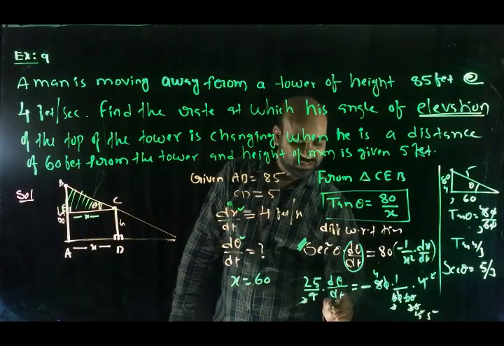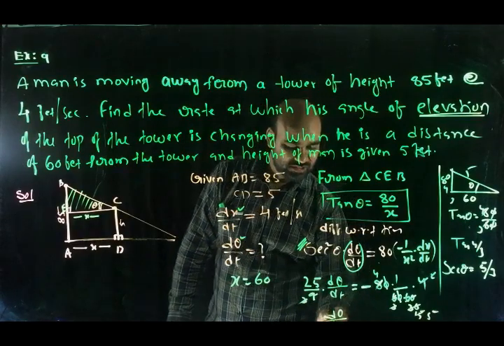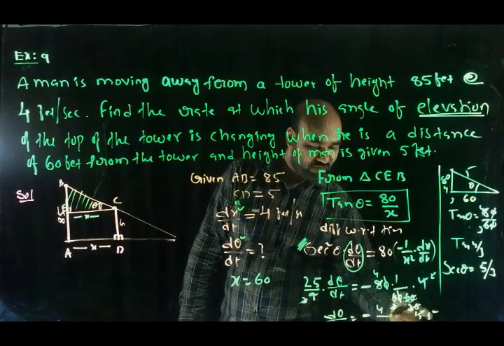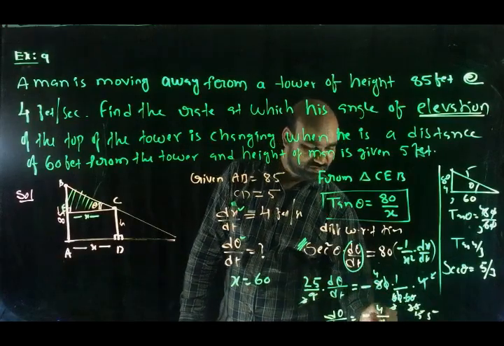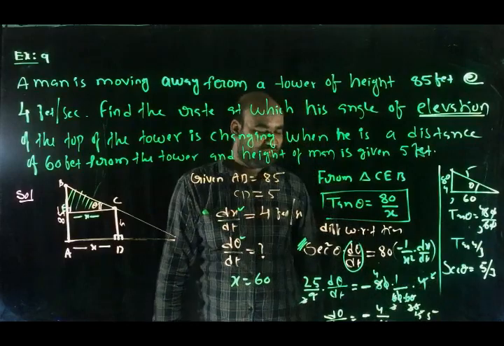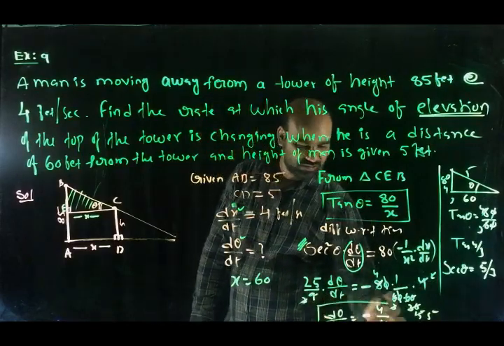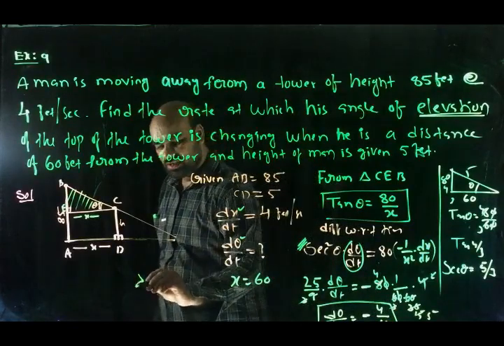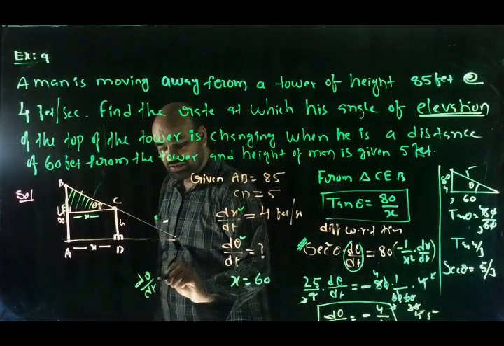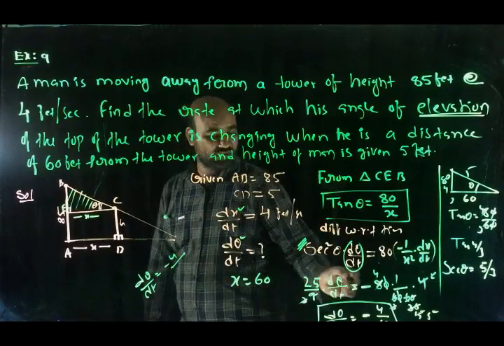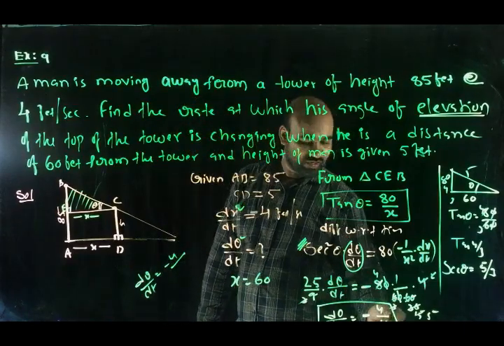So what happened? d theta by dt equal to minus 4 by 5 into 25. That is equal to the final answer. I am writing here, d theta by dt equal to minus 4 by 25, 5s are 25, 125.